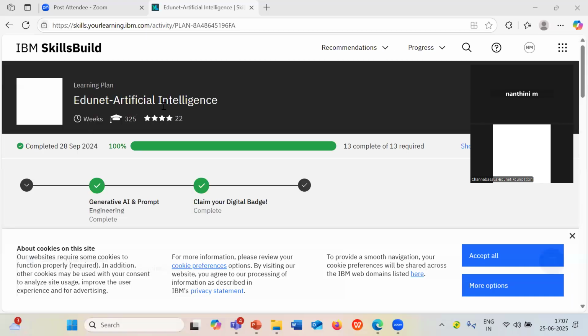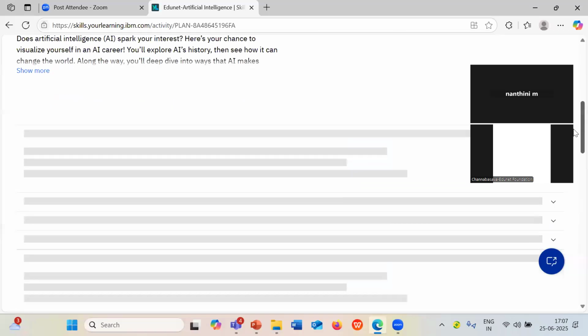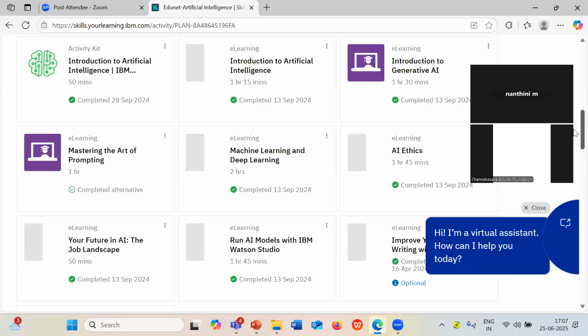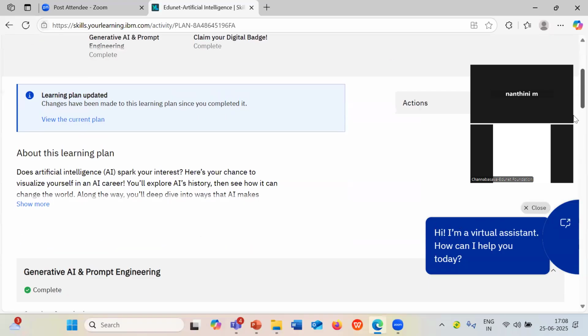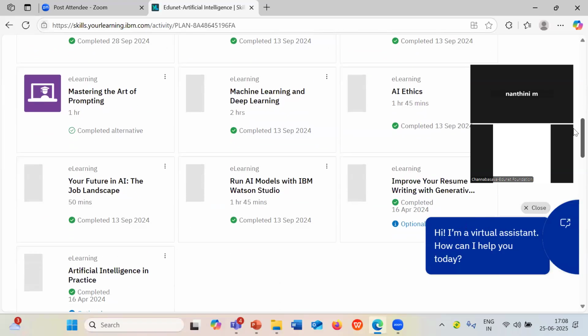EduNet Artificial Intelligence Learning Plan. But I have completed this learning plan last year itself, students. In your case, it will be showing the learning plan with the courses. Can you see the courses like this? I need a response from your end. You have to complete 13 courses in this learning plan.